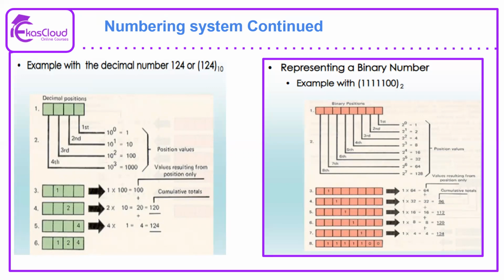That runs from 2 to the power of 0 to 2 to the power of 7, which in decimal terms is equivalent to 1 up to 128. So the range is from 1 to 128. Depending on the actual value, we are able to represent those values in binary format, in the 8-digit format.